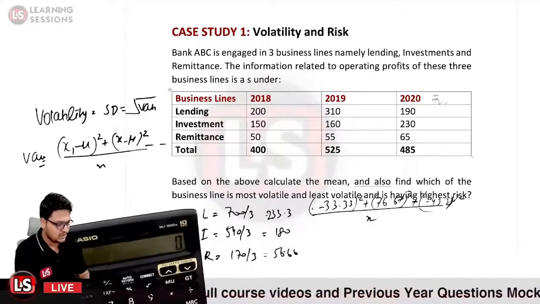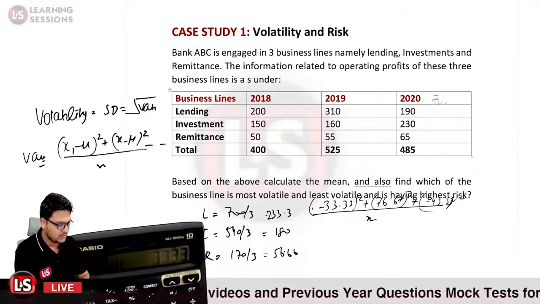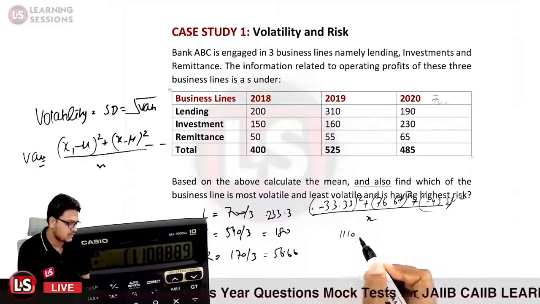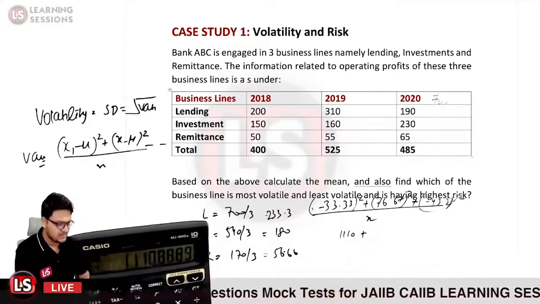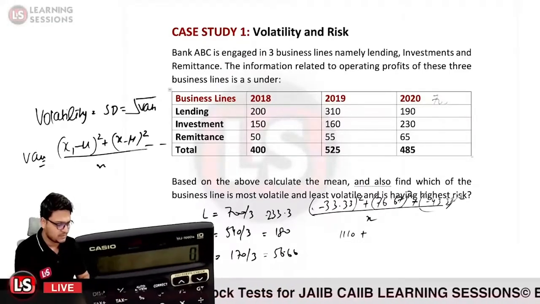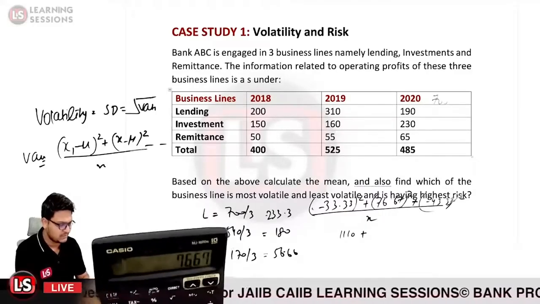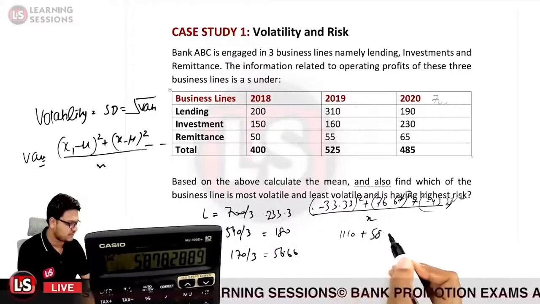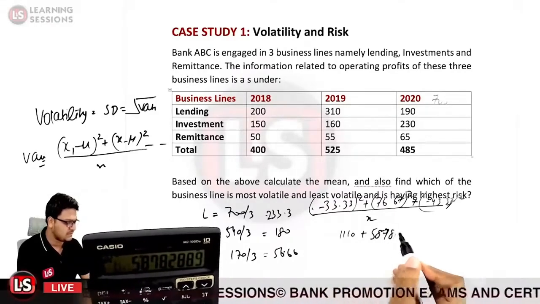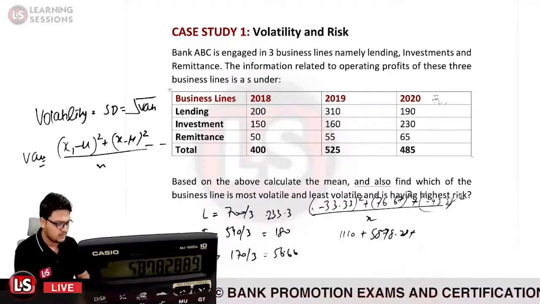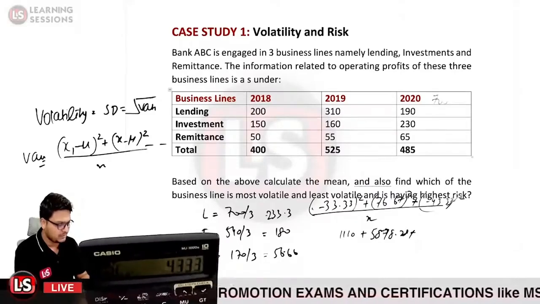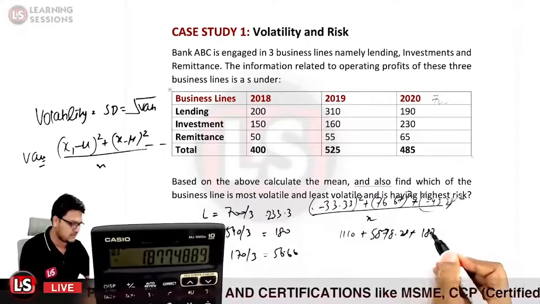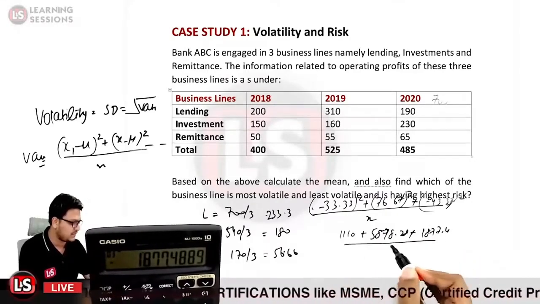So it will be 33.33 multiplied by 33.33, that is equal to 1110 plus 76.67 multiplied by 76.67, that is equal to 5878.28 plus 43.33 multiplied by 43.33, that comes out to be 1877.48, divided by 3.